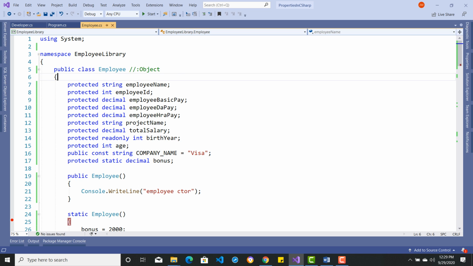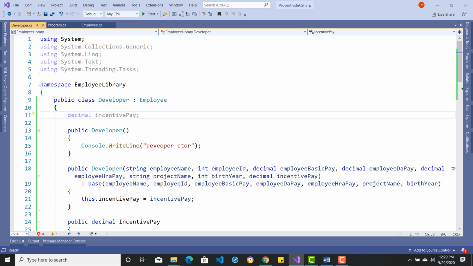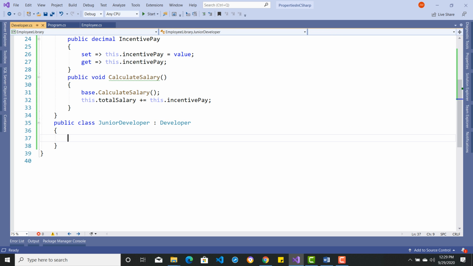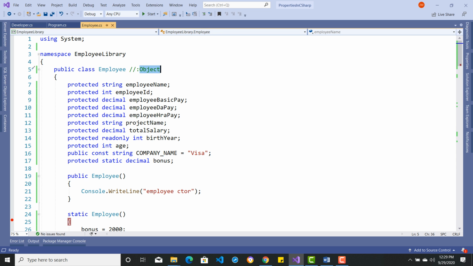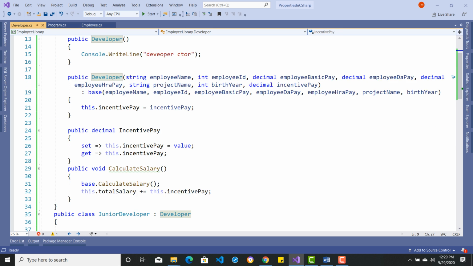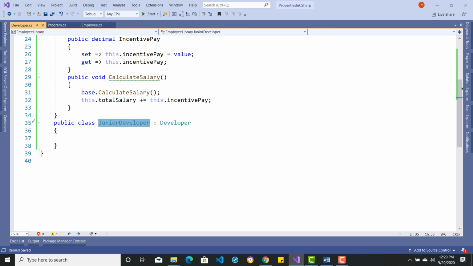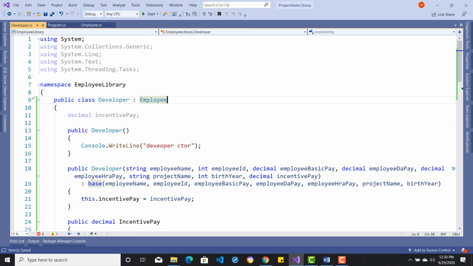So to say, the top-level class is always object, from there Employee has inherited, and from that Developer has inherited, and from that JuniorDeveloper has inherited. So it's kind of a multi-level inheritance you are looking at. Is the object class inherited into Developer? Not required. As simple as that. Object has already been inherited in Employee. Those members from object are also inherited down the line in the Developer and from that JuniorDeveloper. So there is no question of multiple inheritance. Once again, do not think that you are inheriting from Employee comma object, because I said every .NET class inherits from the object class, so it has been inherited in the Employee class already.